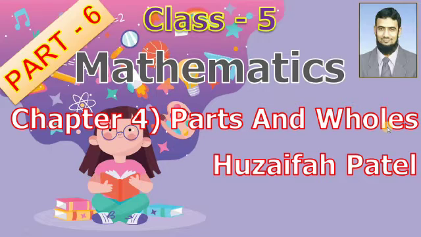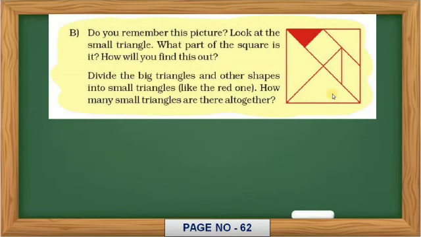Okay. Now on page number 62, you can observe here. Do you remember this picture which here you can see? Look at the small triangle. See, this is a small triangle. What part of the square is it? How will you find this out? Clear?